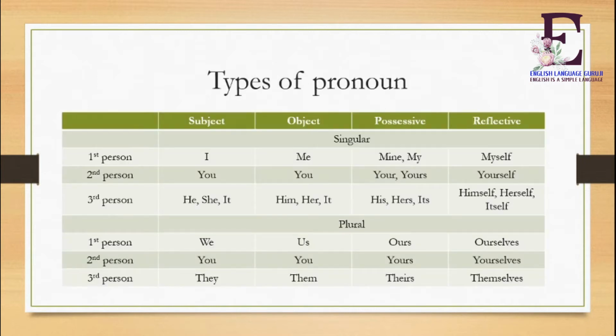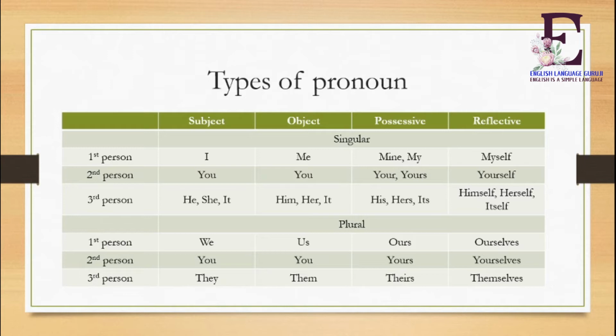So here are the types of pronouns. You can see this chart. Here you can see that there are four types of pronouns. Number one is subjective pronouns. Number two is objective pronouns. Number three is possessive pronouns. Number four is reflexive pronouns. And you can see that all of these types are arranged person-wise: first person, second person and third person, singular as well as plural.